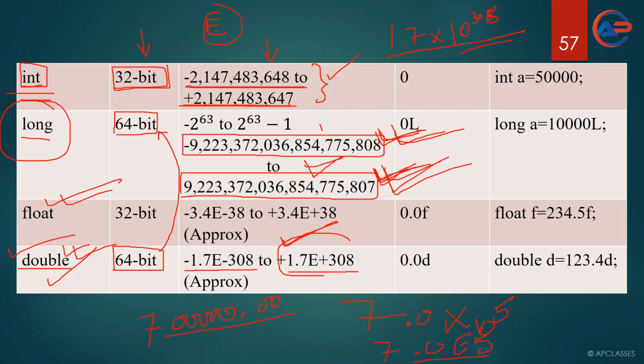You can look here, the size of integer is 32 bit and the size of double is 64 bit, isn't it? So a 32 bit value can be directly stored in 64 bit. There will be no error. Because this is a smaller size, this is a bigger size.